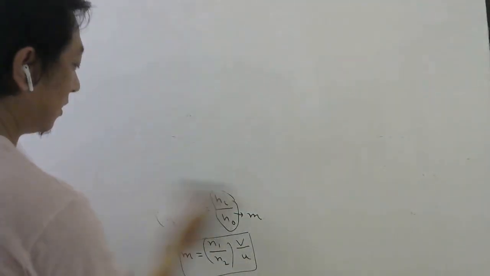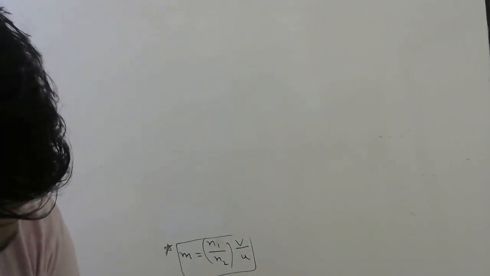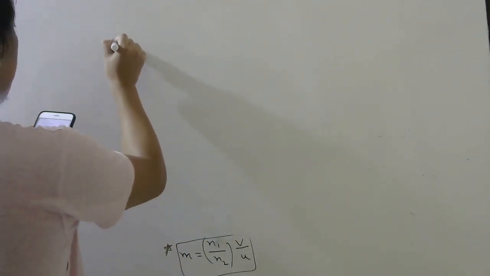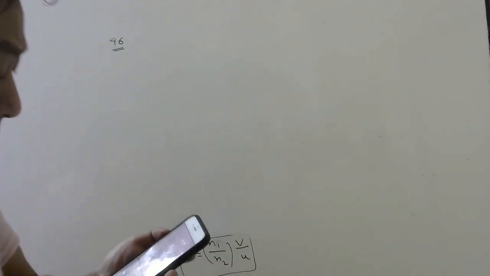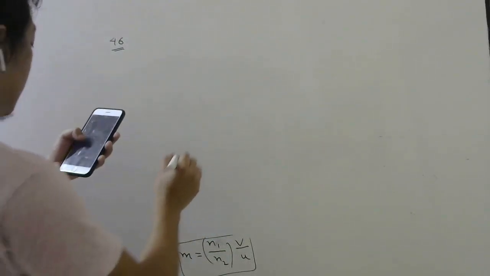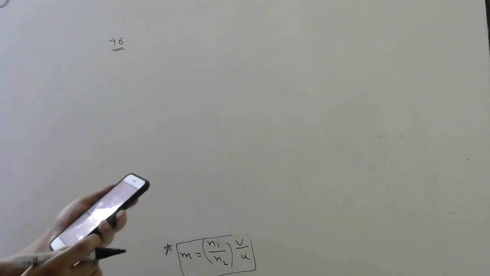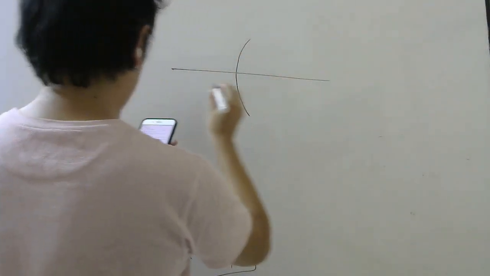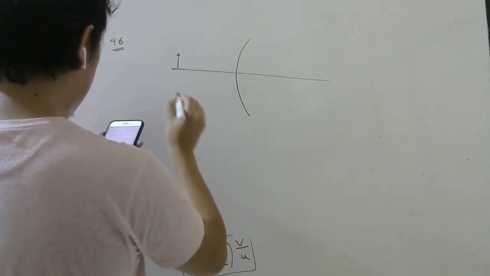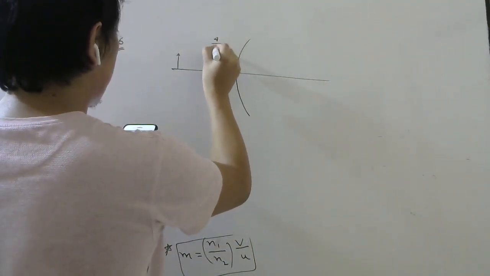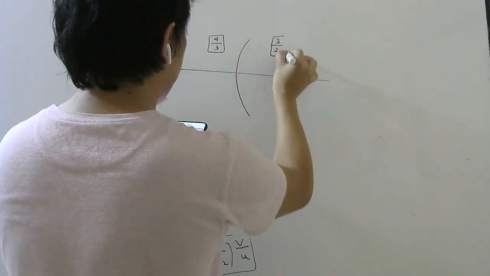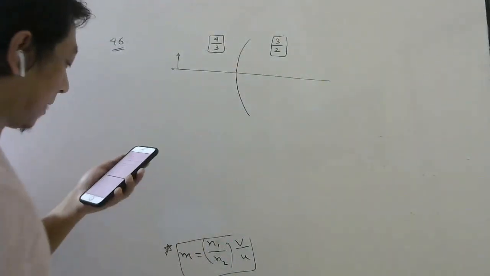So N1 is where there is the incident ray, N2 is where there is the refracted ray. Once you remember this concept, we can solve question number 46. A spherical surface of radius 20 centimeter is shown this side. The object is kept like this. This refractive index is 4 by 3, and this refractive index is 3 by 2. So you can think water and glass.